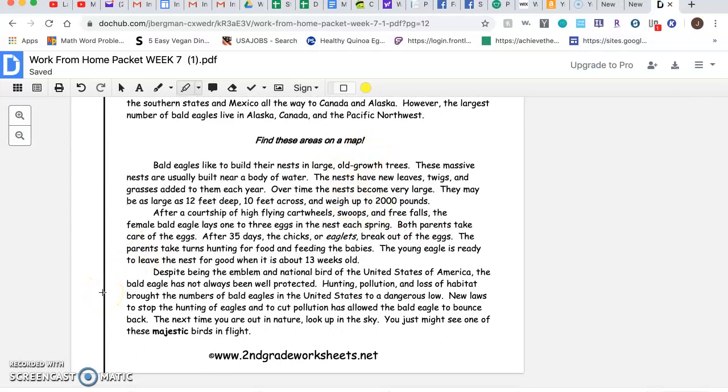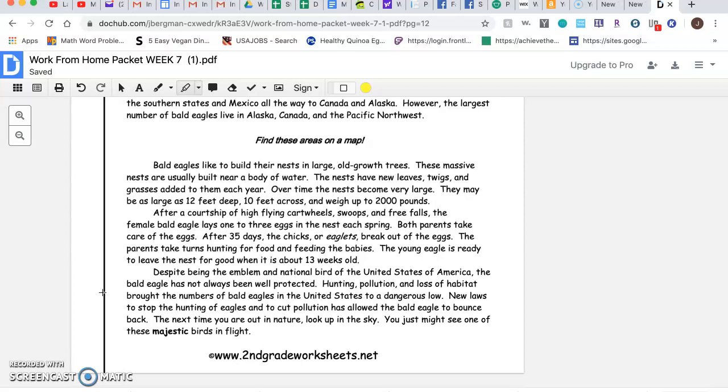Bald eagles like to build their nests in large, old-growth trees. These massive nests are usually built near a body of water. The nests have new leaves, twigs, and grasses added to them each year. Over time, the nests become very large. They may be as large as 12 feet deep, 10 feet across, and weigh up to 2,000 pounds.